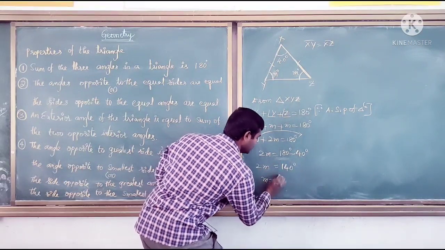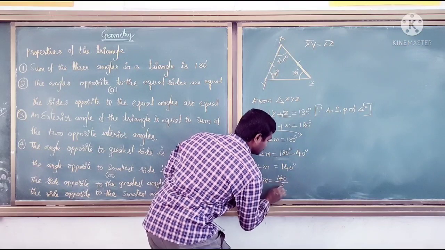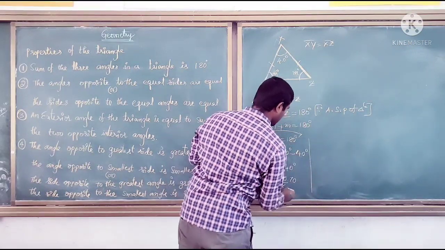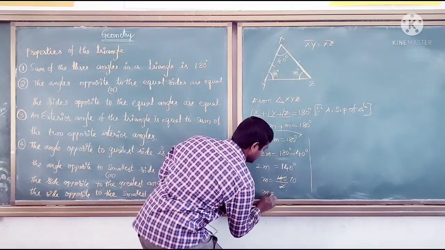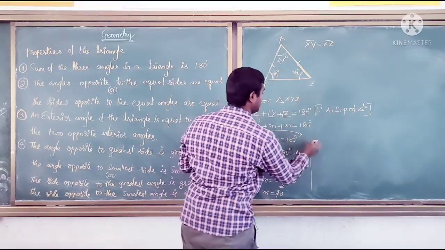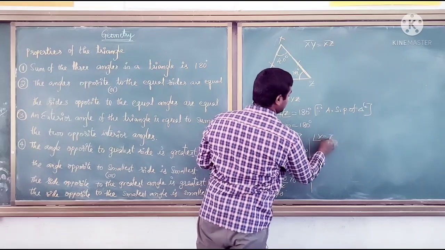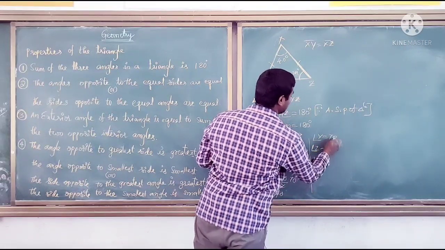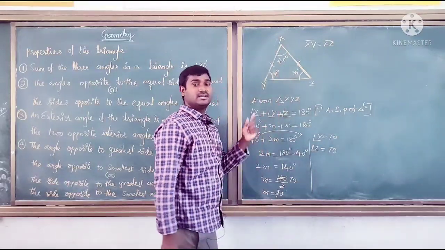Then M equals 140 by 2, which is 70. So angle Y is 70 degrees and angle Z is 70 degrees. Check: 70 plus 70 is 140, plus 40 is 180.